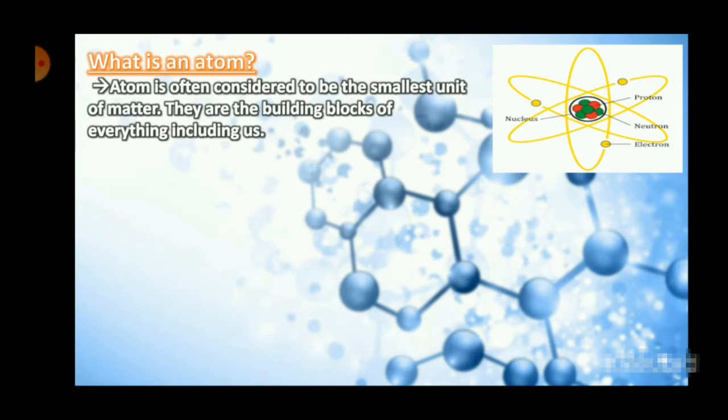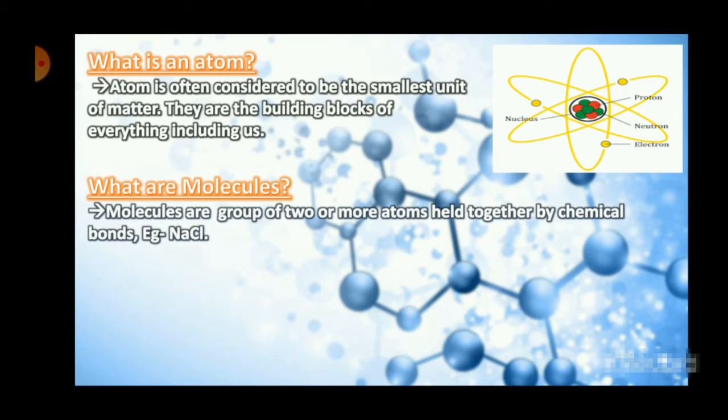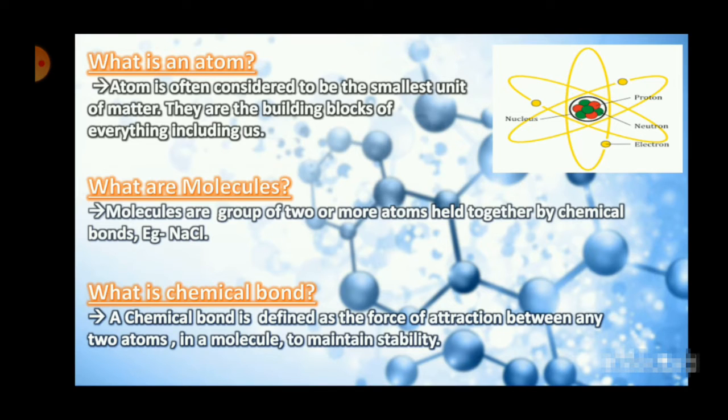Okay, so here is the first slide, and here we have coined a few terms that you have to know to study chemical bonding. Now, chemical bonding is a very important chapter. Why? Because chemistry means what? Chemistry means atoms, molecules, and what are atoms and molecules? These atoms undergo certain interaction amongst themselves to form a bond. Okay? But before going to what is a chemical bond, we have to study what is an atom and what are molecules.